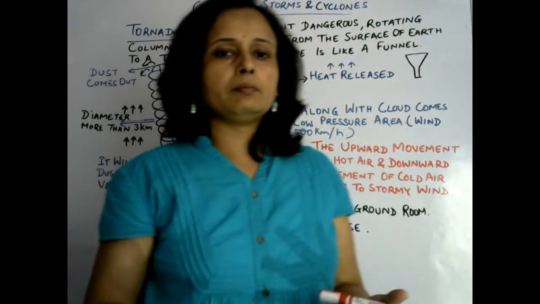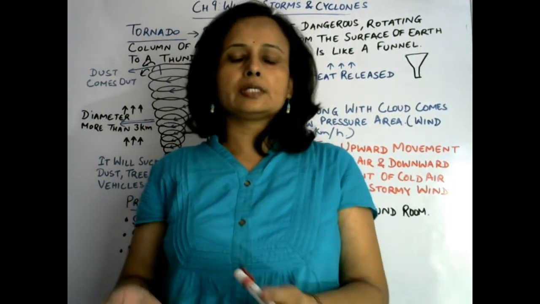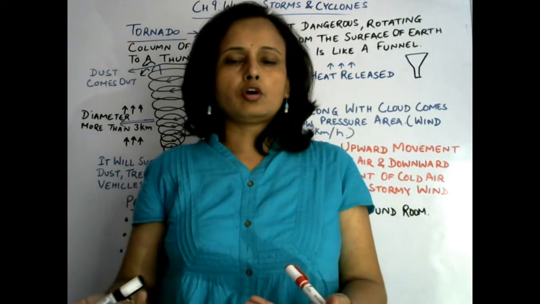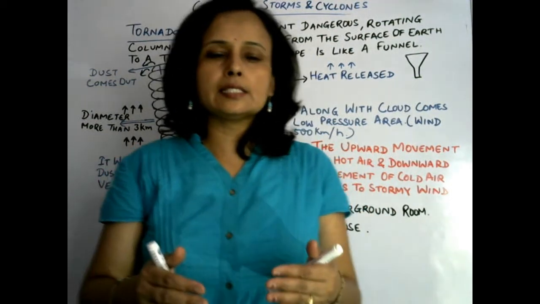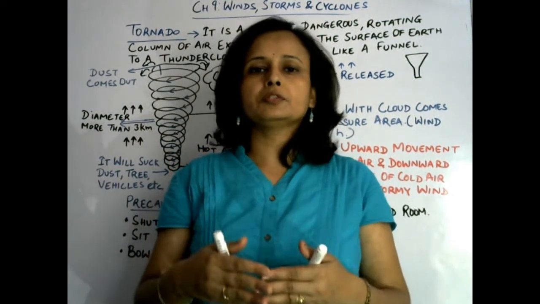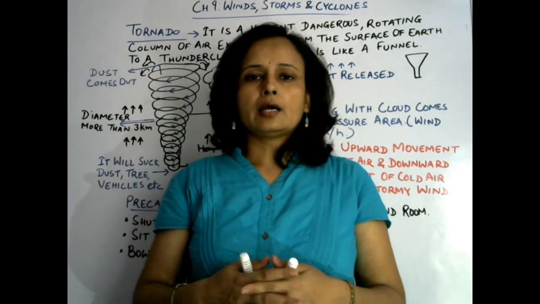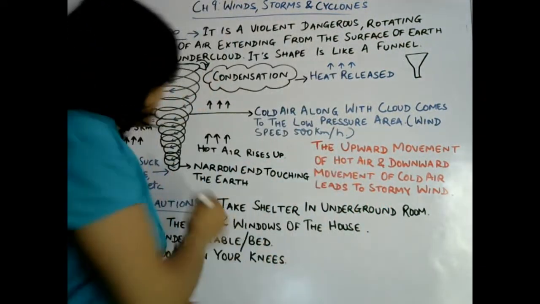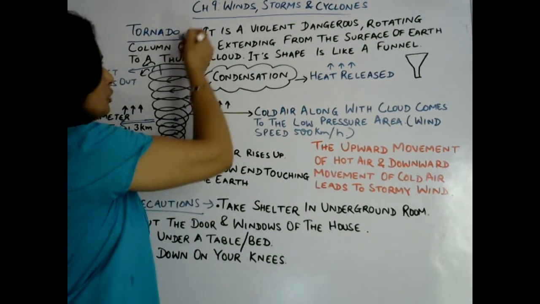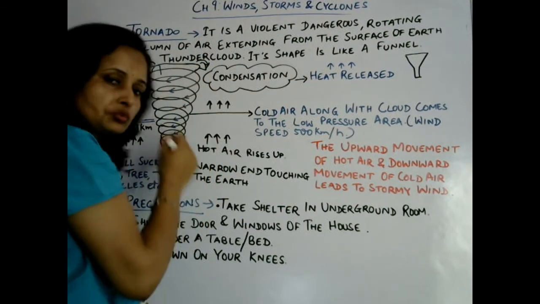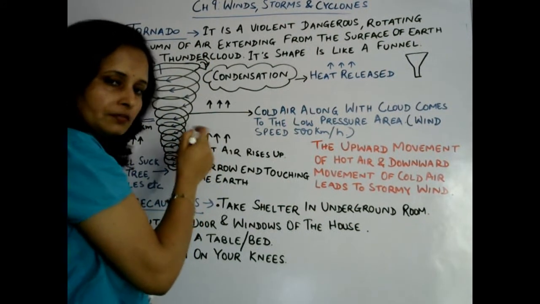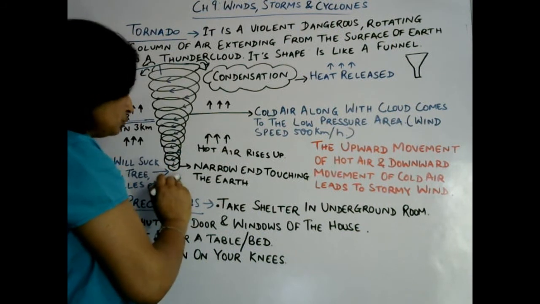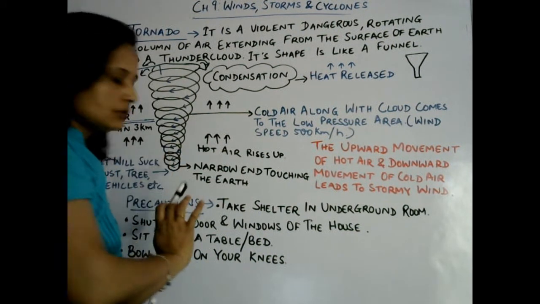Basically in India, in our country, tornado does not occur actually, but in other countries like America and many countries, tornado occurs normally, it keeps coming there. So basically we can say this is a dangerous form of thunderstorm, even stronger, and all this happens due to pressure difference and temperature difference. Here high temperature, so low pressure; here low temperature, so high pressure. Due to the difference in temperature, the movement of air takes place, and it comes in the form of a spiral and finally forms the shape of a funnel. We can say cone as well. Funnel looks like a cone.